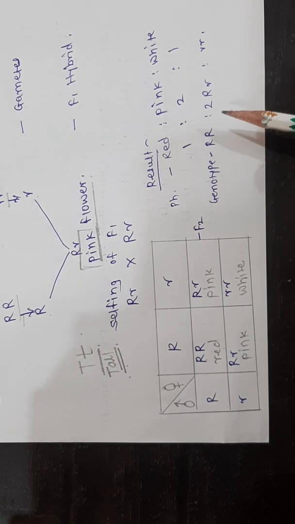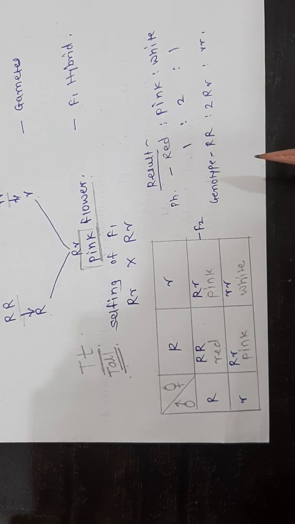Then what is the result of incomplete dominance? We obtain red, pink and white progeny. We obtain 1 red flower progeny, 2 in pink color and only 1 in white color.